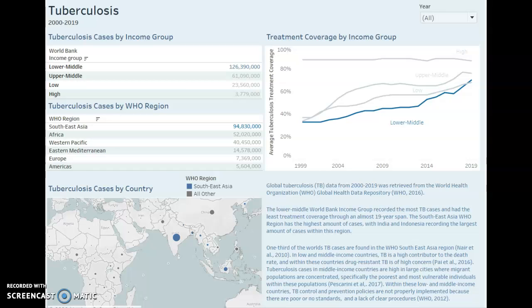So we saw that in these low and middle income countries, tuberculosis is a high contributor to the death rate. And within these countries, drug-resistant tuberculosis is of high concern. Tuberculosis cases in middle to low income countries are high in large cities where migrant populations are concentrated, specifically the poorest and most vulnerable individuals within these populations. Within these low and middle income countries, tuberculosis control and prevention policies are not properly implemented because there are poor or no standards and a lack of clear procedures.